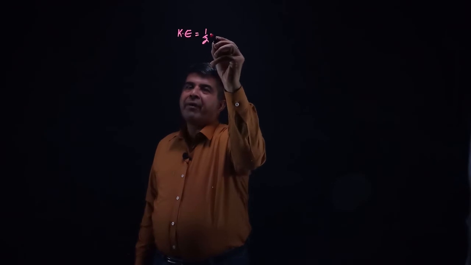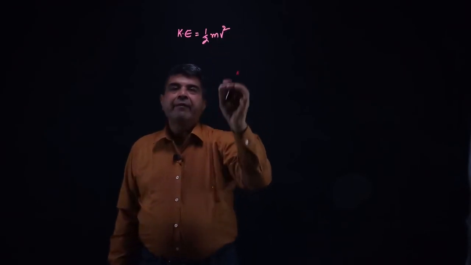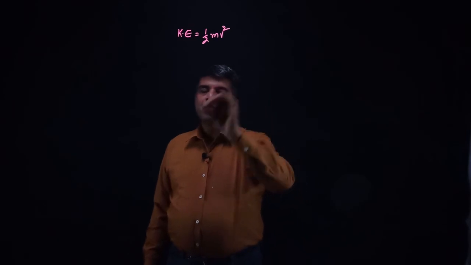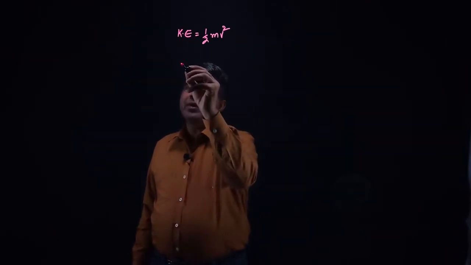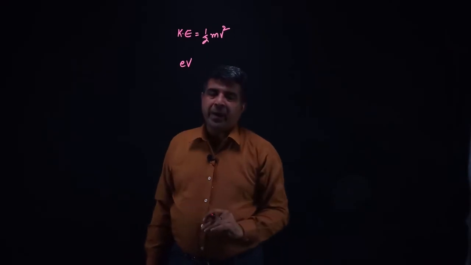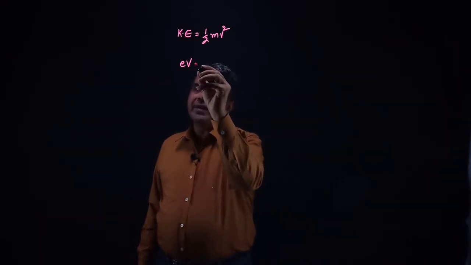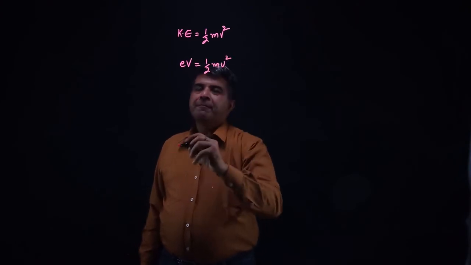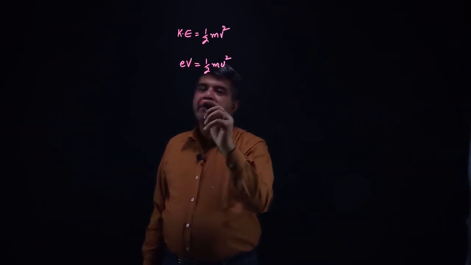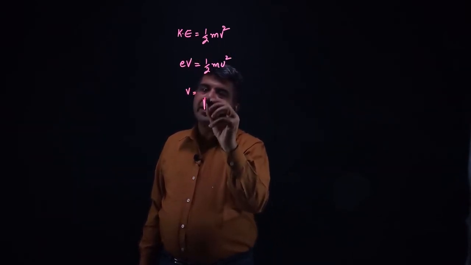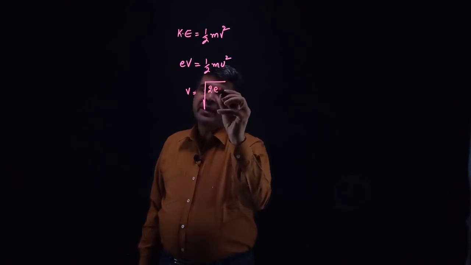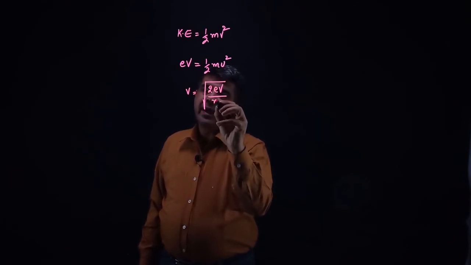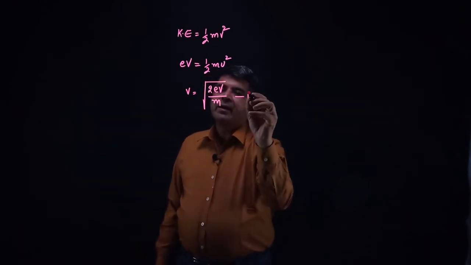Now we know that kinetic energy is given by half mv square, but if it is accelerated through a potential difference, we can write eV, where e is the charge of the particle and V is the potential difference, equals half mv square. Now if I solve this for velocity, I can write v is under root of 2 times eV divided by m. So this is our first equation.